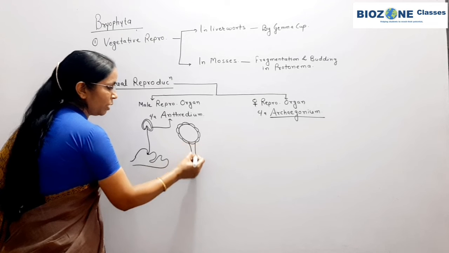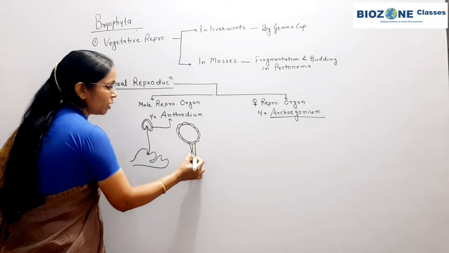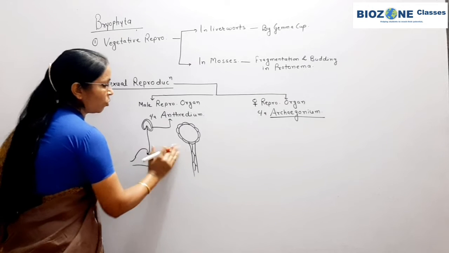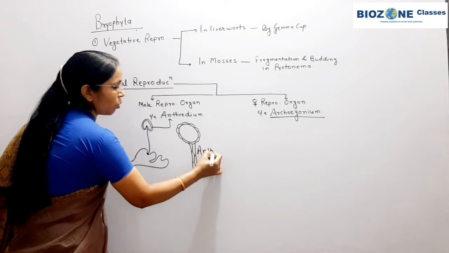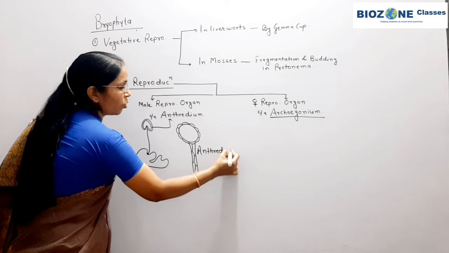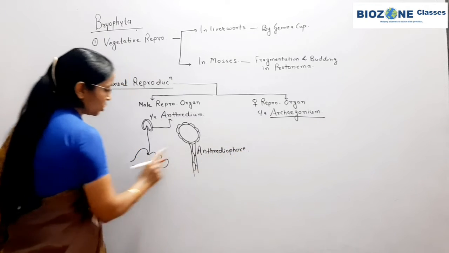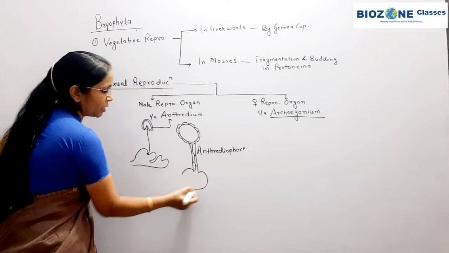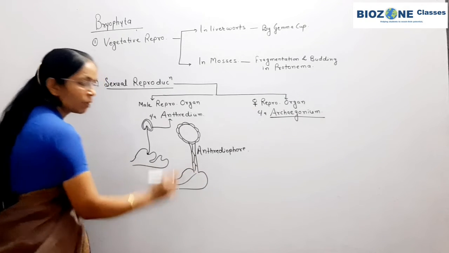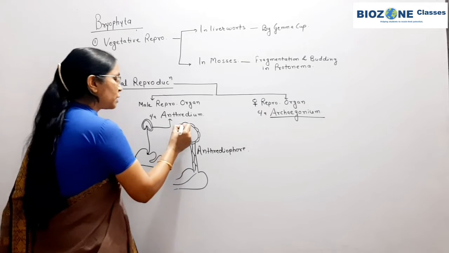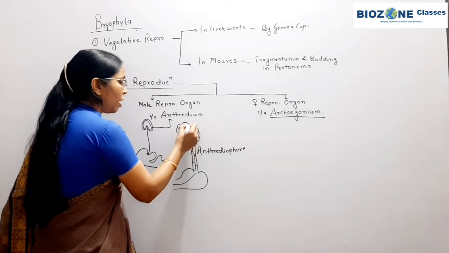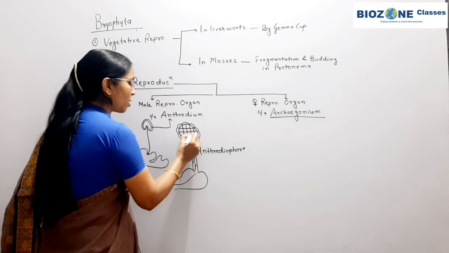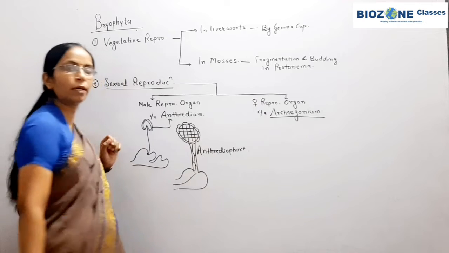Secondly, it has a multicellular stalk. So this is the stalk. To what will the stalk be attached? The stalk is attached to the main plant body, that is, the gametophyte, or thallus, you remember. Inside the antheridium, a large number of cells are produced. All these cells are called antherozoid mother cells.